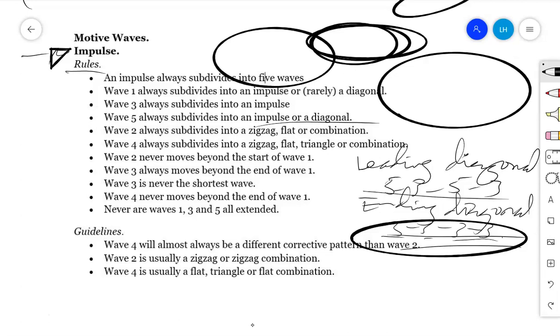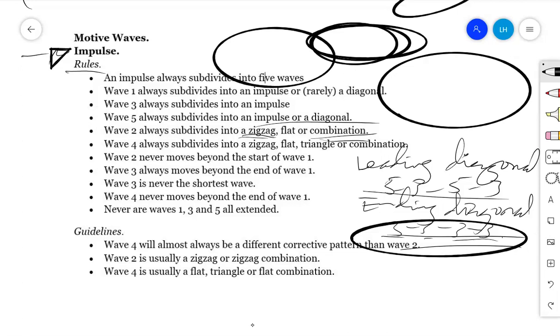Then wave number 2 always subdivides into a zigzag, flat, or combination. Now those are what we call the rules. If they are the rules, it means they are usually never disregarded. Therefore, expect mainly to see a zigzag in wave number 2, or you may find a combination. A combination means it can be a zigzag with a flat, or sometimes a zigzag with a triangle or anything else.